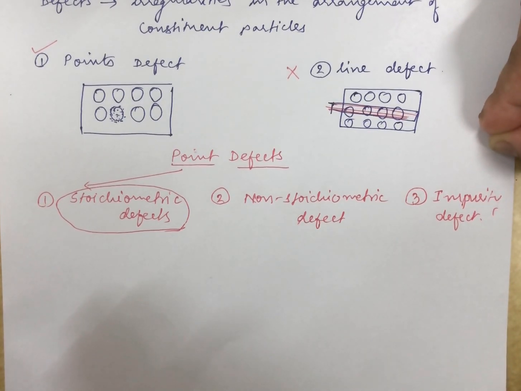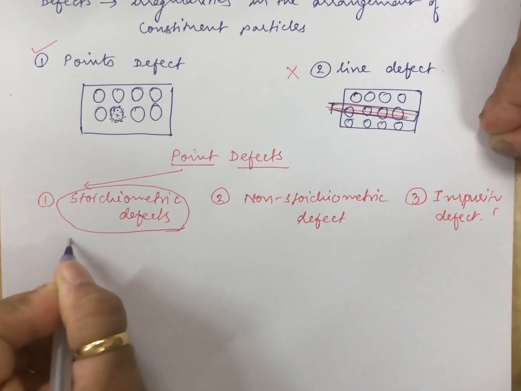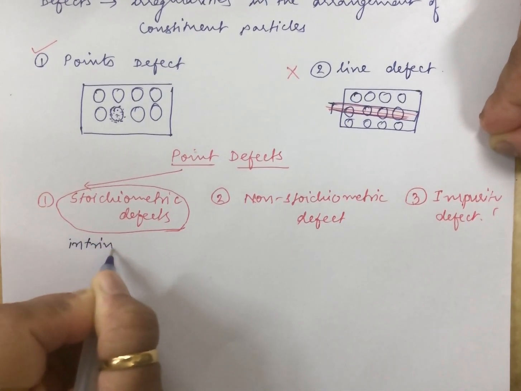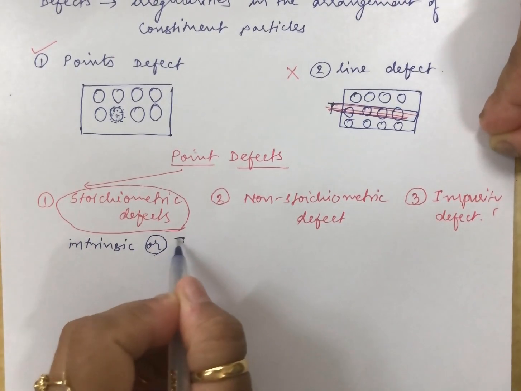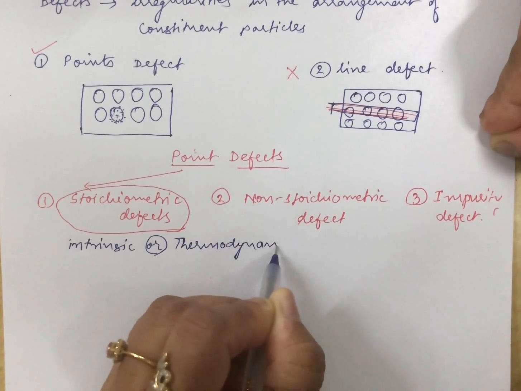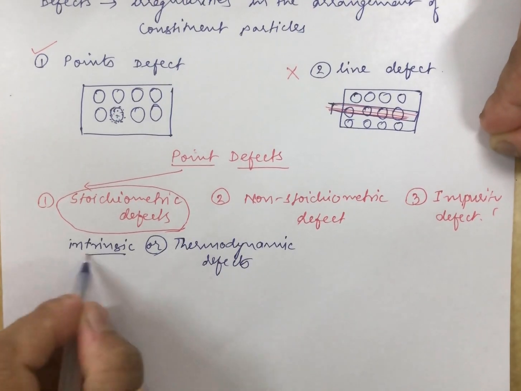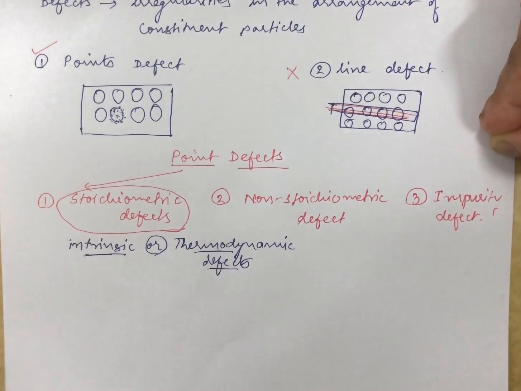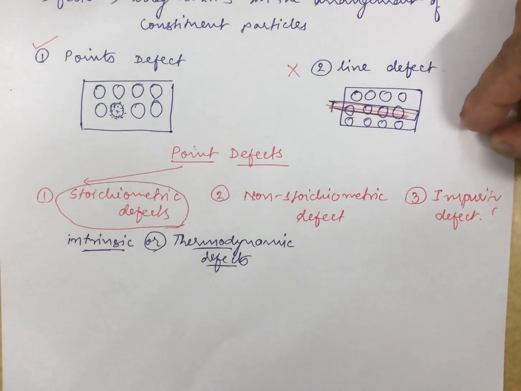Stoichiometric defects are otherwise also referred to as intrinsic or thermodynamic defects. These are the other two names for stoichiometric defects. Let us talk further about the classification of stoichiometric defects.